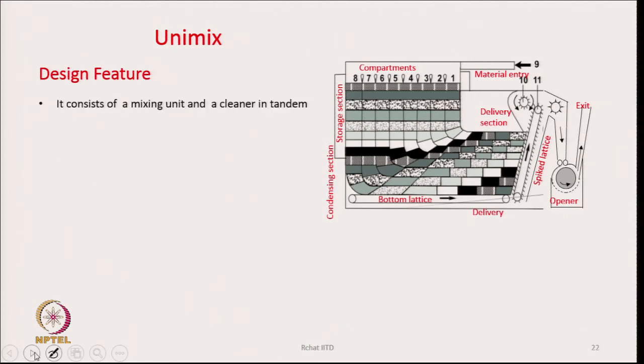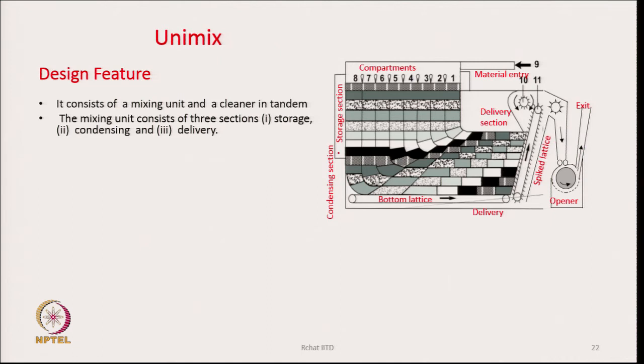If we look at the design features of this machine, it consists of a mixing unit and a cleaner in tandem, that is, there is a mixing unit and there is a cleaning unit. These two can work together, or we can remove the cleaning unit and allow the mixer to work on its own. And the mixing unit consists of 3 sections: storage section, condensing section and delivery section.